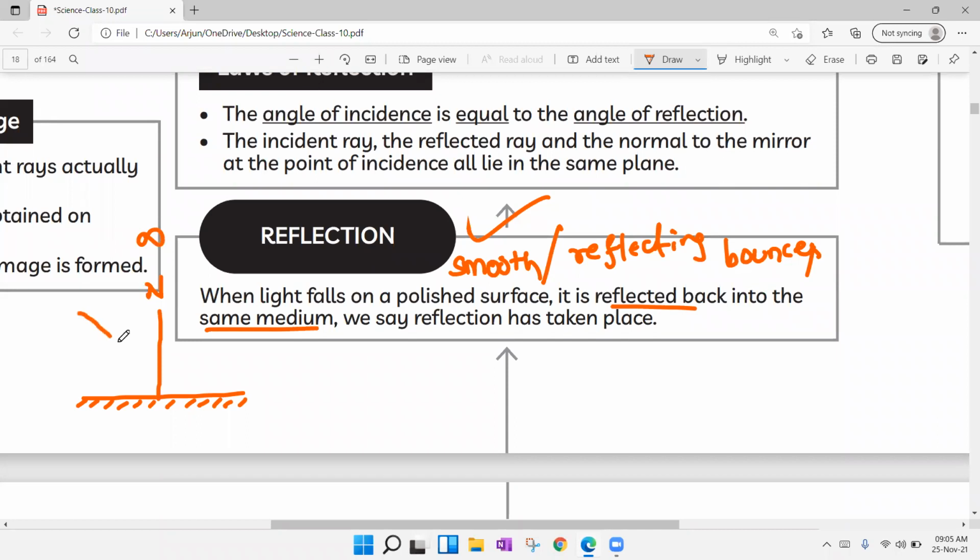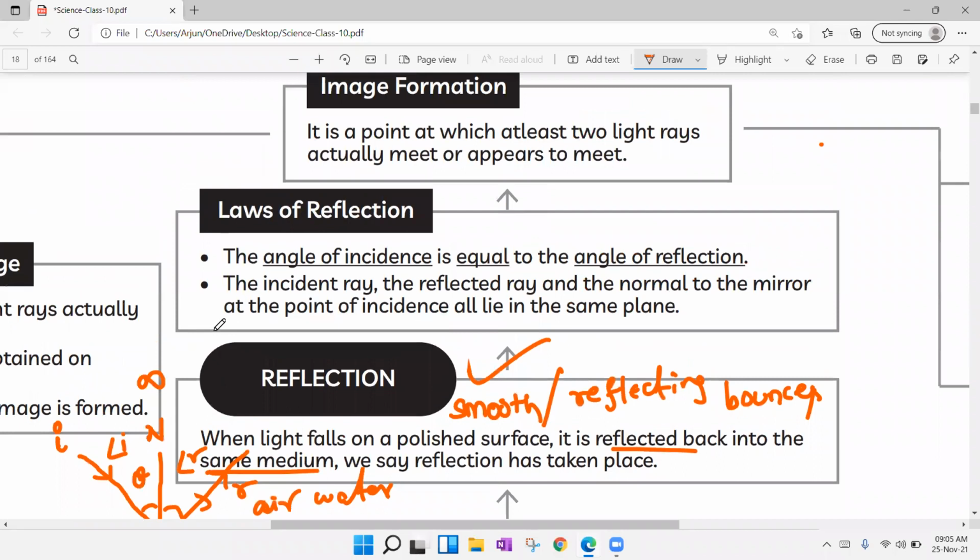Now if you pass any light like this with some angle theta, light which is coming from the source is known as the incident ray. When the incident ray touches the plane mirror, it bounces back in the same medium. This is the medium. Let us consider this is air. It bounces back in the air. If you consider this as water, it bounces back in the same medium. And this ray is known as the reflected ray. The angle between the normal and the incident ray, angle I, stands for angle of incidence. The angle between the normal and the reflected ray, angle R, stands for angle of reflection.